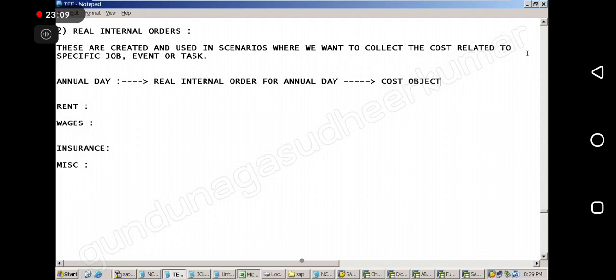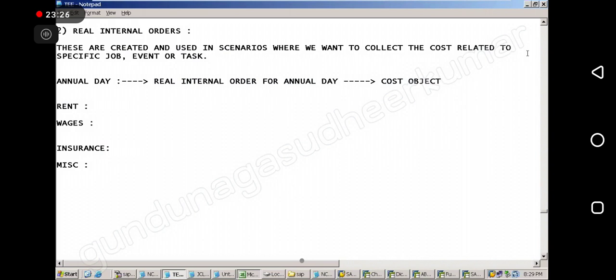So when we are spending the money for the annual day, whose expenditure is it? All companies, sir. Organization. We cannot give one cost center, no? That is the first point.